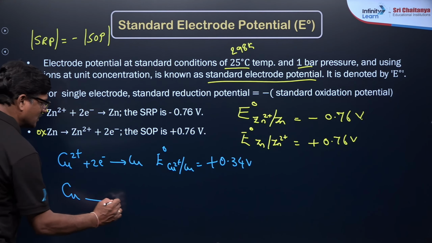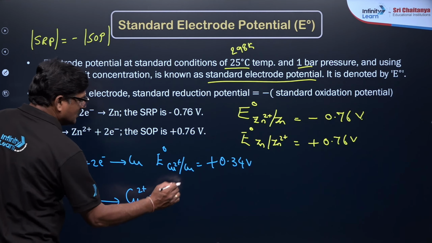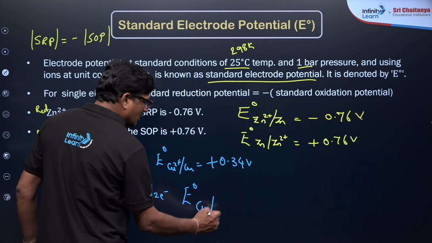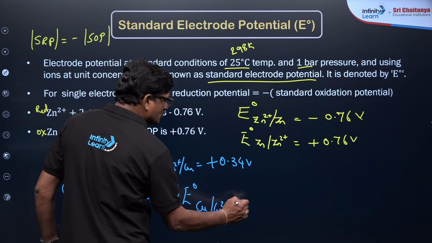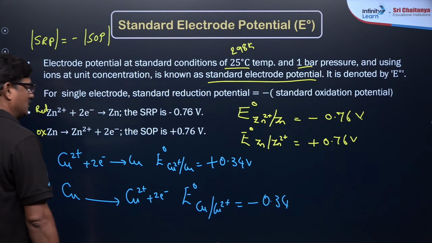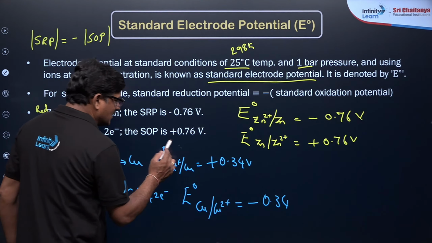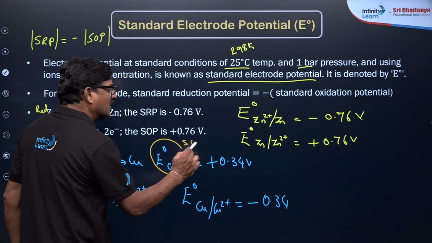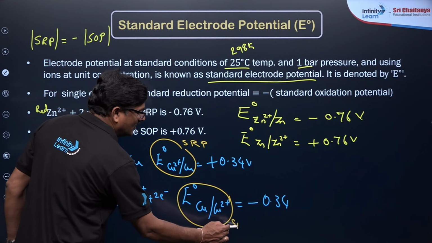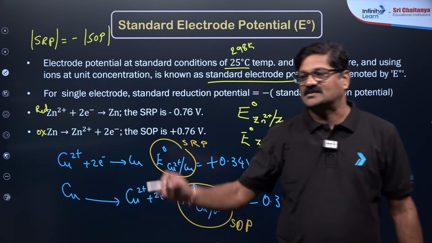Copper gives rise to copper 2+ and 2 electrons, and the E naught value for copper and Cu2+ is going to be minus 0.34. So this is called the SRP value, standard reduction potential, and this is called the standard oxidation potential, SOP.